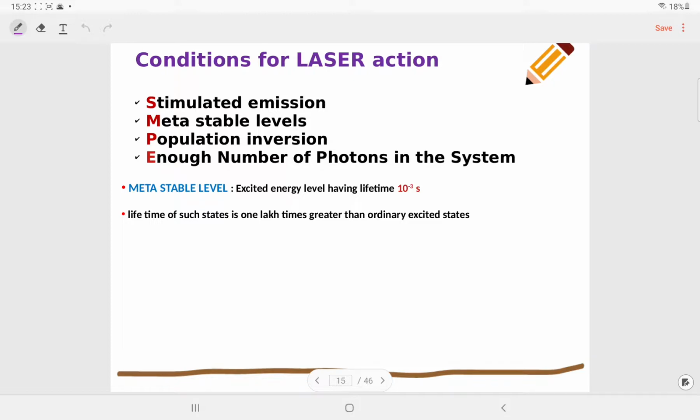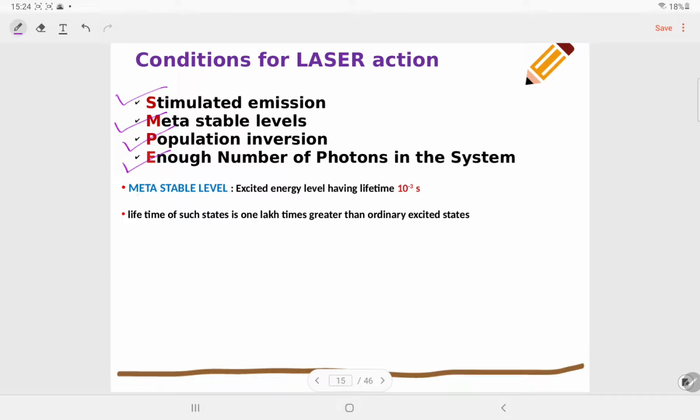So previous lecture we have seen three processes: spontaneous emission, absorption, and stimulated emission. In this lecture we are going to understand the condition for the lasing action. So here is the condition for the lasing action: stimulated emission required, yes, we saw in the last lecture, metastable levels, population inversion, enough number of photons in the system. So this is SMPE, the condition for lasing action.